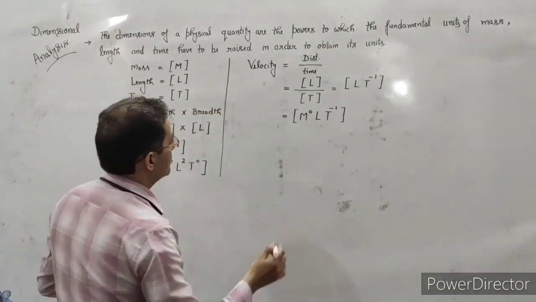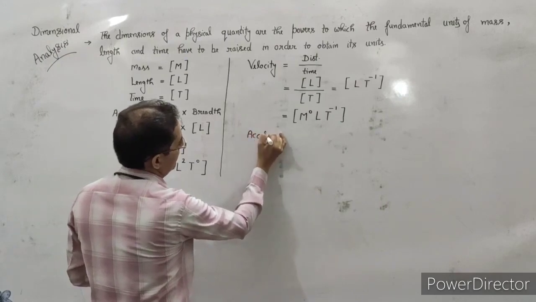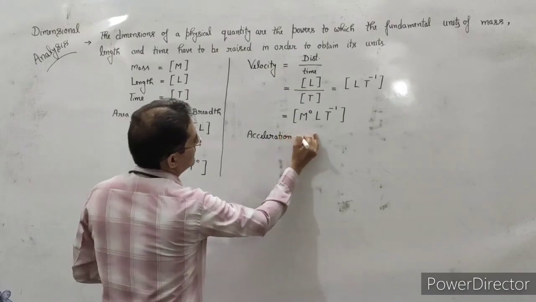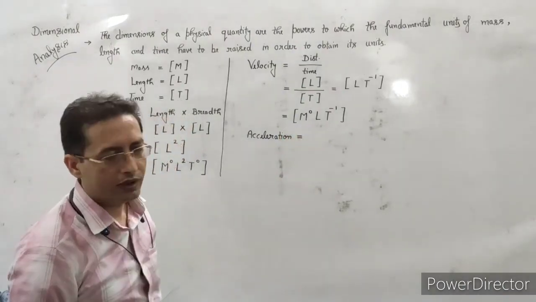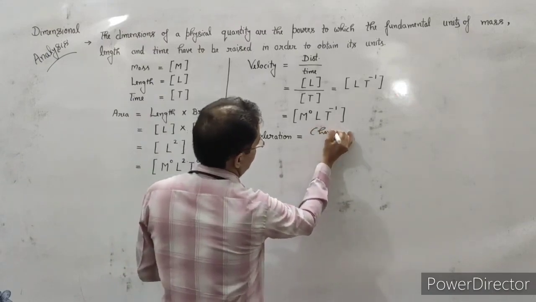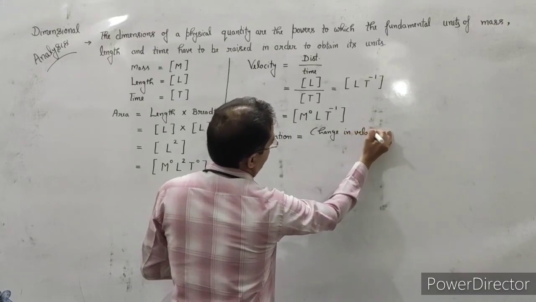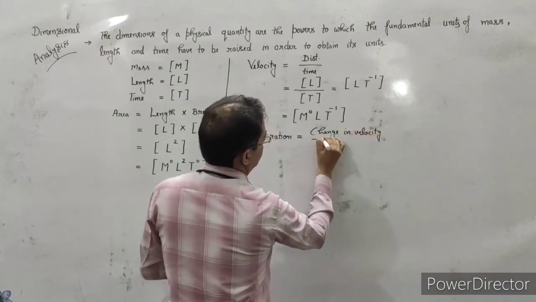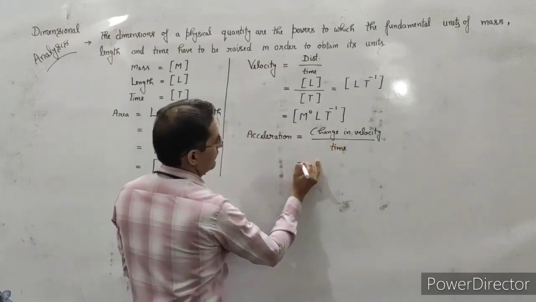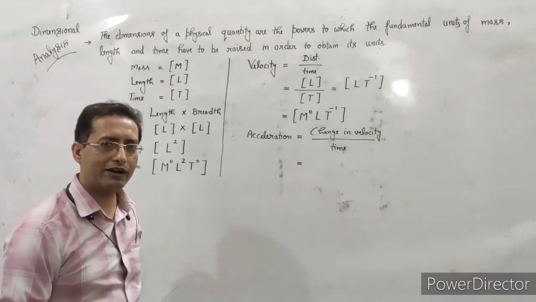Next comes acceleration. Acceleration is the change in velocity upon the time. So the same thing we have to do here. What is the change in velocity? Actually it will remain the velocity.